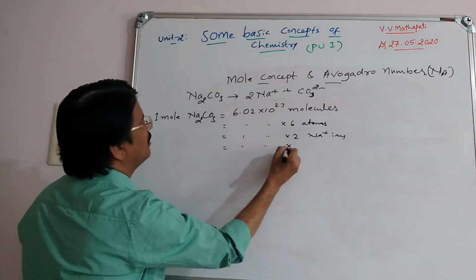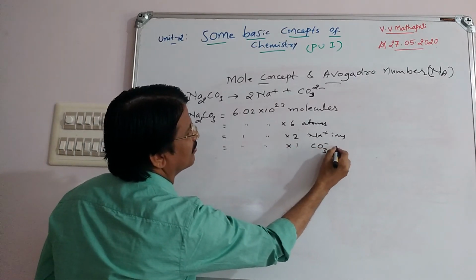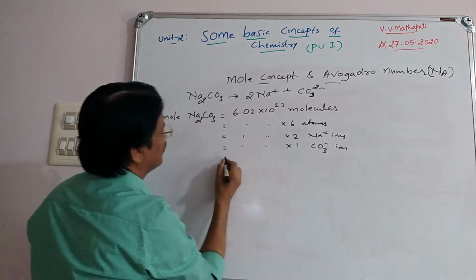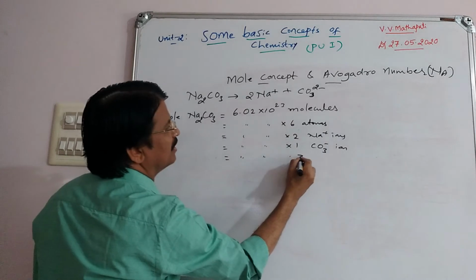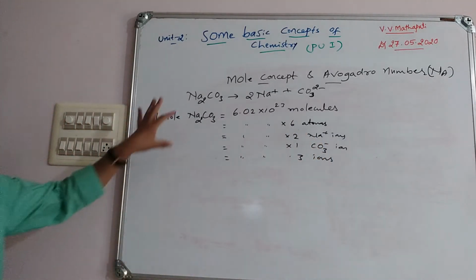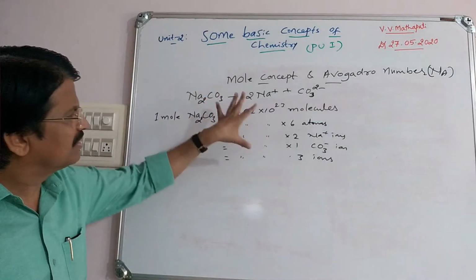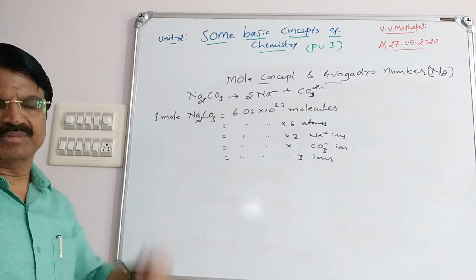Again, Avogadro number into 1 carbonate ion. Same thing, into 2 plus 1, 3 ions. Using the same molecule we can write like this for mole concept and Avogadro number.